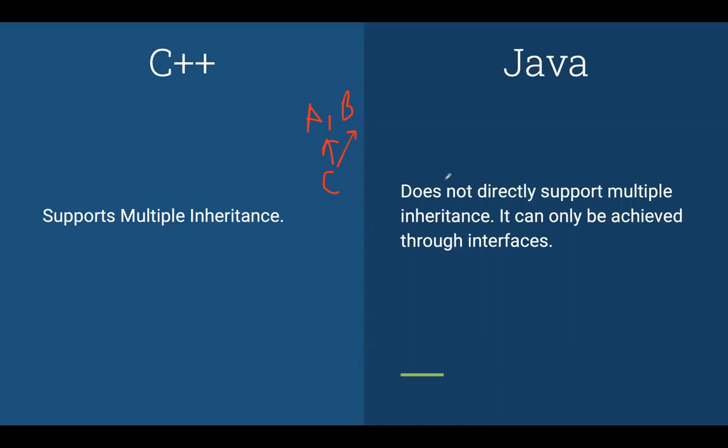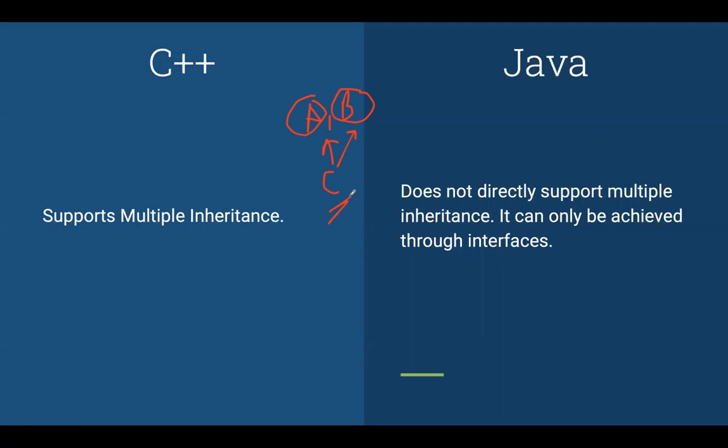In Java, you cannot directly do multiple inheritance. If you have to do multiple inheritance, you can achieve it using interfaces. So you can put all the methods of A in an interface, then put all the methods of B in an interface, and then C has to implement both of these interfaces. You cannot directly do multiple inheritance.